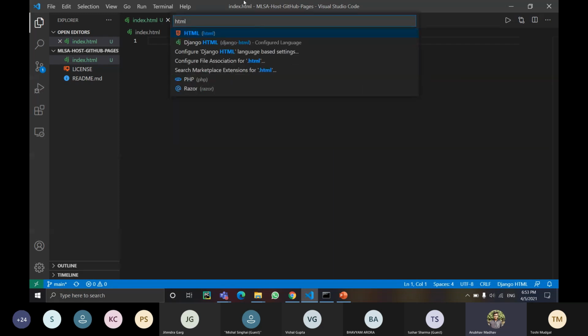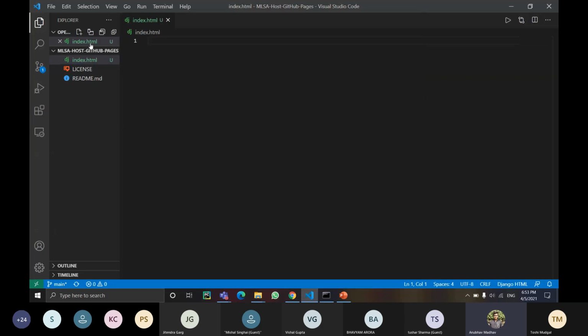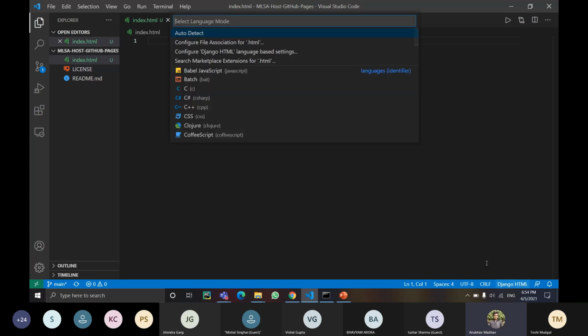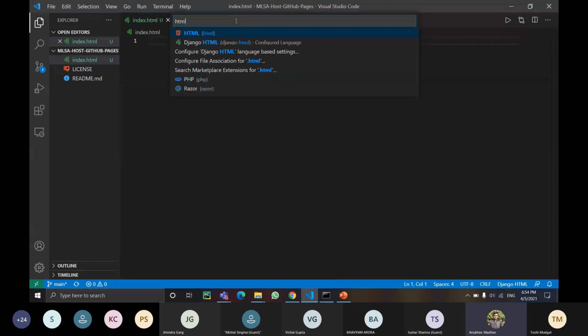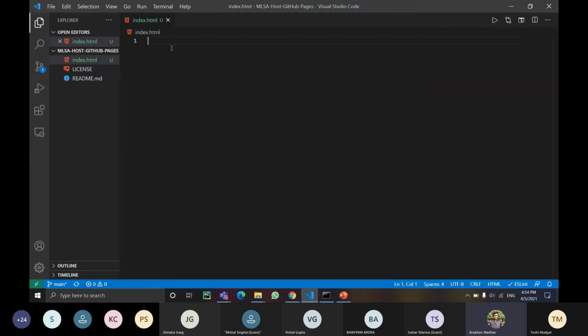But if I want to change this from Django HTML to normal HTML, I will click at the bottom right on Django HTML. This opens the language mode option. I will type in HTML and click on normal HTML. So it's converted into normal HTML.